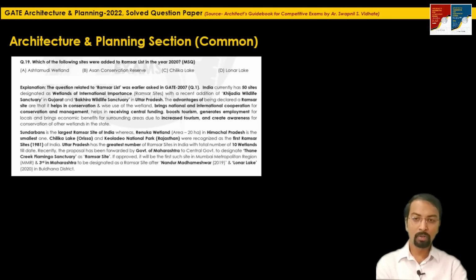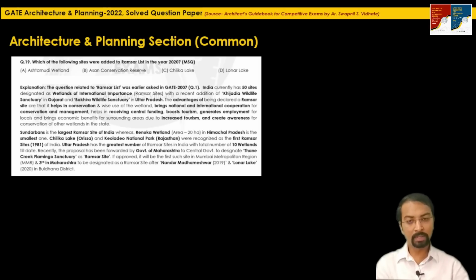Further information I would like to tell you: I recently read this when I was listening to All India Radio, that a proposal has been forwarded by the government of Maharashtra to the central government to designate Thane Creek Flamingo Sanctuary as a Ramsar site. If it gets approved by the central government, it will be the first such site in the MMR region. What is MMR? Mumbai Metropolitan Region. And it will be the third in Maharashtra.